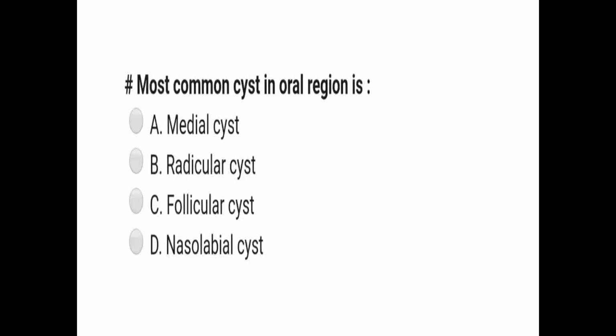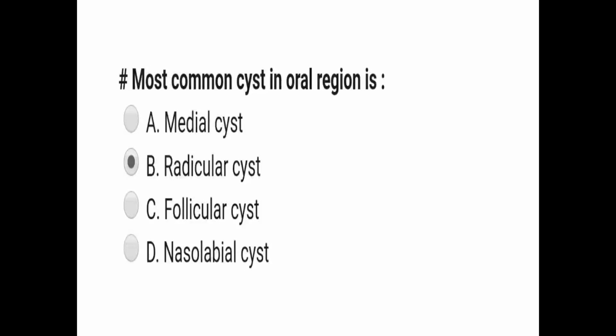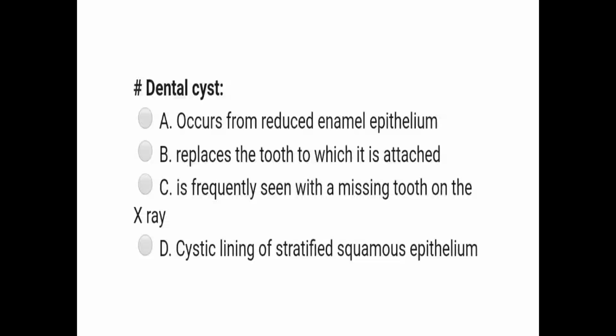Most common cyst in the oral region is median cyst, radicular cyst, follicular cyst, nasolabial cyst. The correct answer is a radicular cyst is the most common cyst in the oral region.